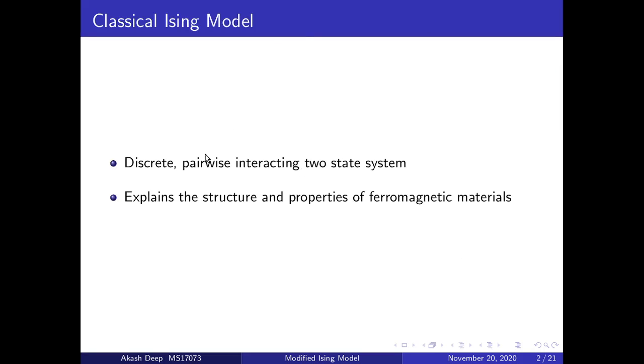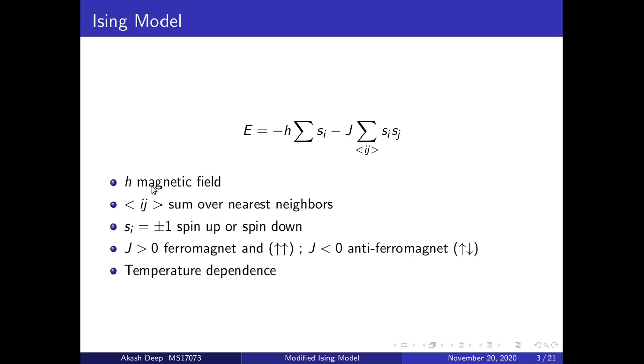Let's start with the classical Ising model. It is a discrete pairwise interacting two-state system which can successfully explain the structure and properties of ferromagnetic materials. This model can be characterized by two terms, the first term being the interaction of spins with the external magnetic field h, and the other term is the interaction between the spins among themselves, characterized by summation only over its neighbors i and j.